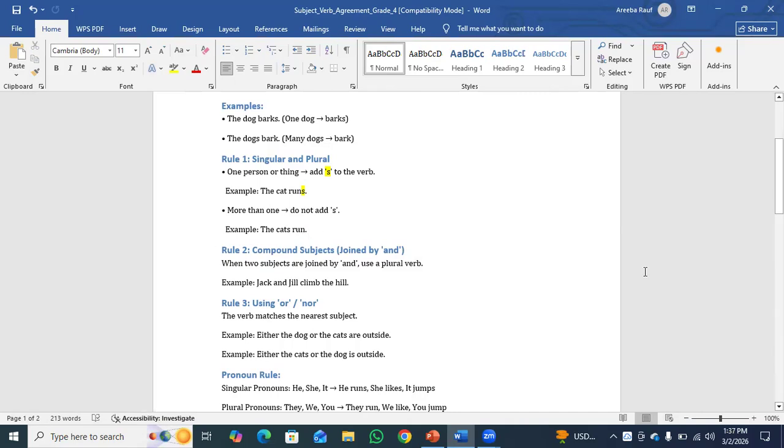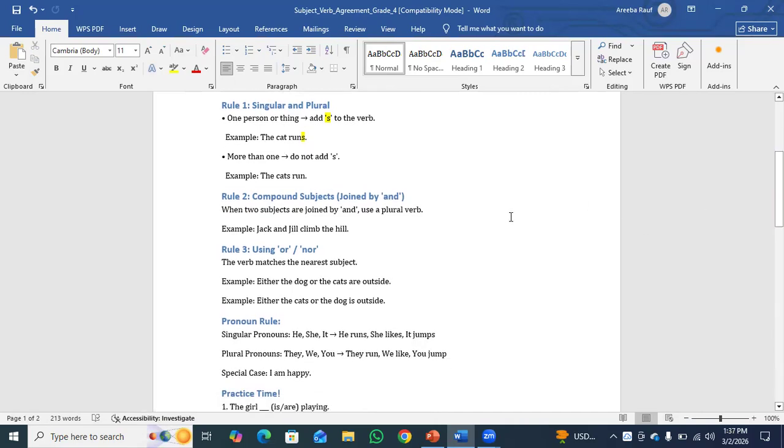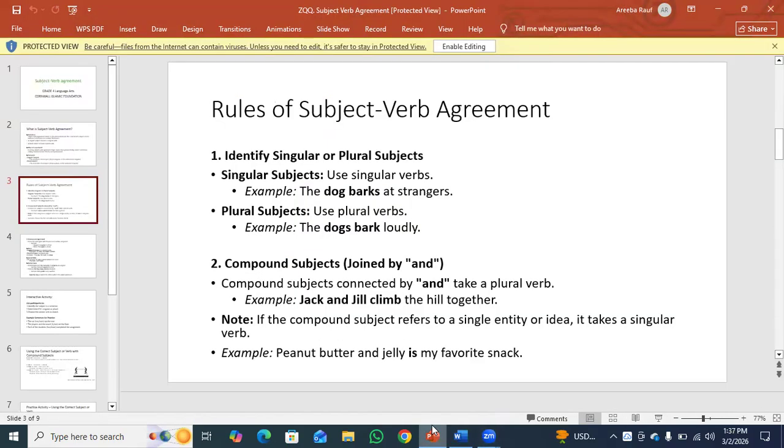Rule number two, compound subjects joined by and. When two subjects are joined by and, use a plural verb. For example, Jack and Jill climbed the hill. If the compound subject refers to a single entity or idea, it takes a singular verb. For example, peanut butter and jelly is my favorite snack.